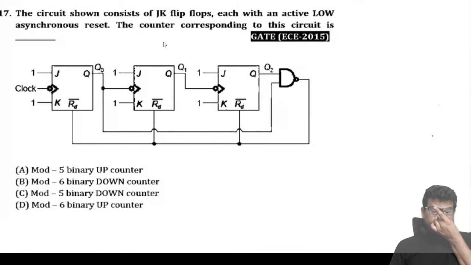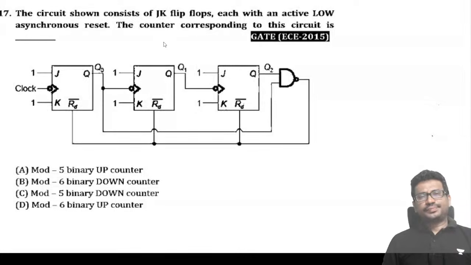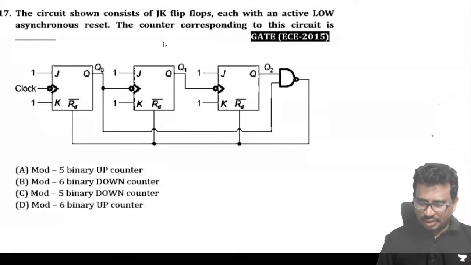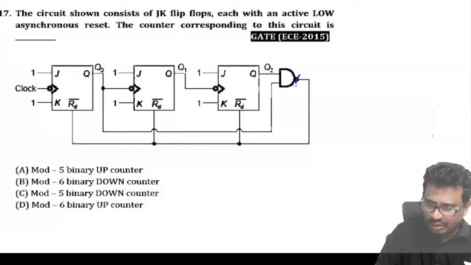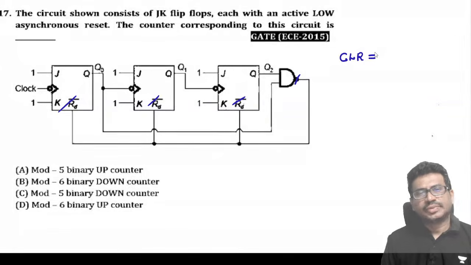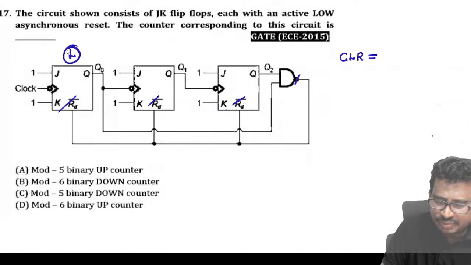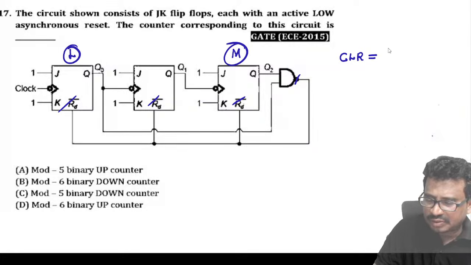Next one. The circuit shown consists of JK flip-flops, each with an active low asynchronous reset. The counter corresponding to this circuit is... First of all, this bubble, these bars, I'm cancelling here, so I can say this is a clear pin. When the clear pin reset will be activated, we need to see.